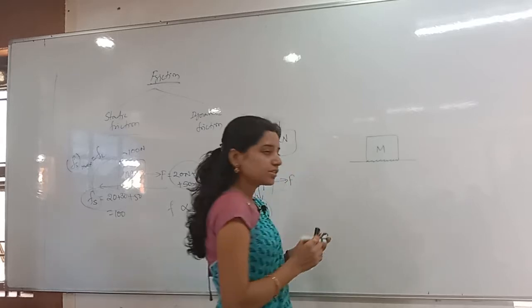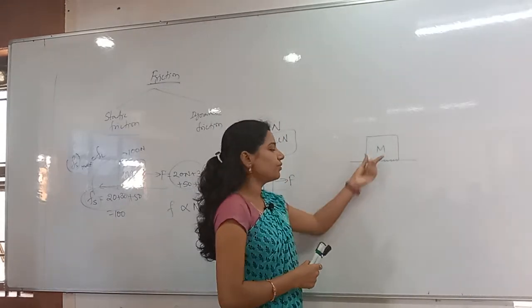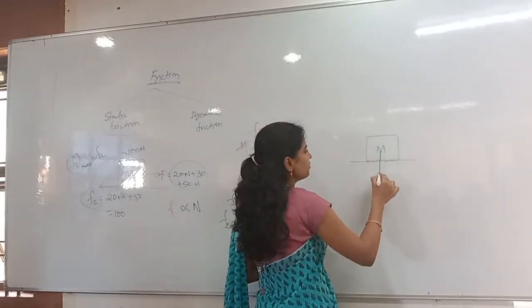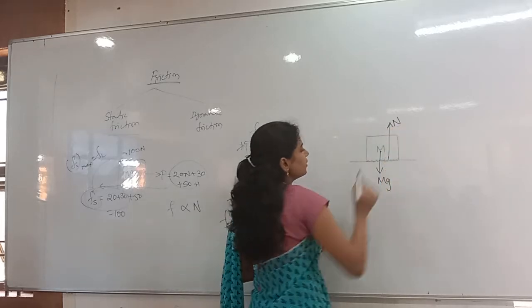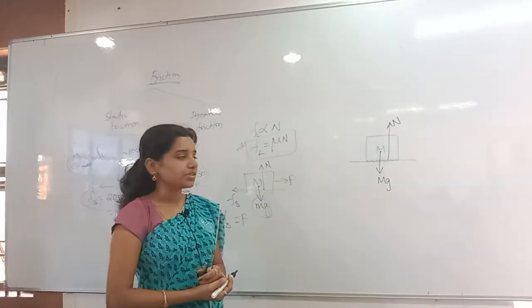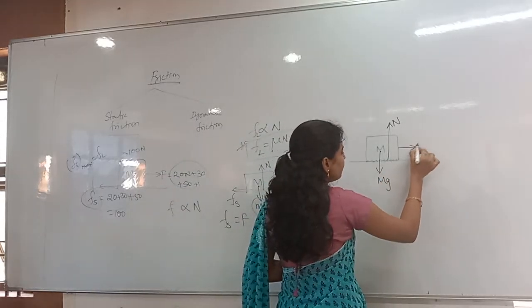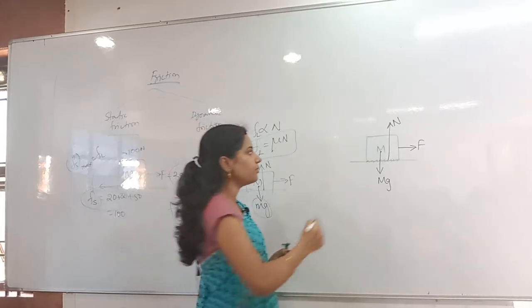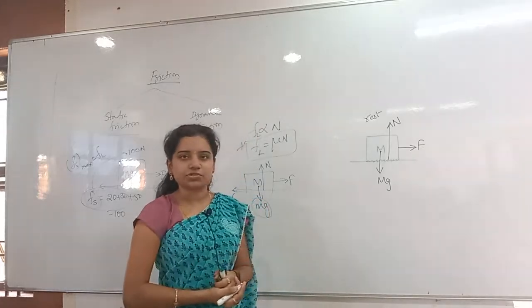Now everything we will discuss about rough surfaces only. For example, I have a block of mass M here. Downwards obviously what will be there? mg will be there. And upwards, the normal reaction. Now, whenever the force F is applied on the body, the body is still at rest only. It is not moving anywhere.